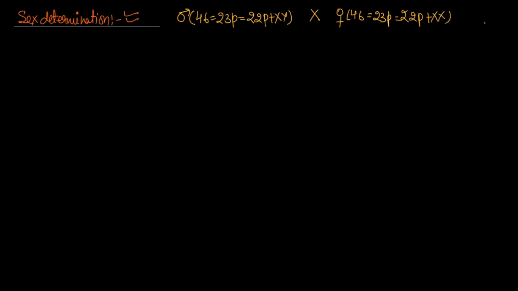If we write here 22 pair plus XY, and here 22 pair plus XX.